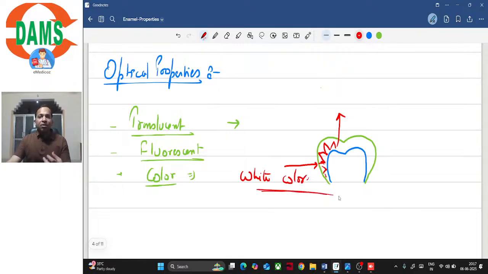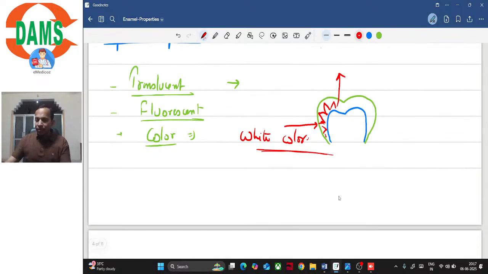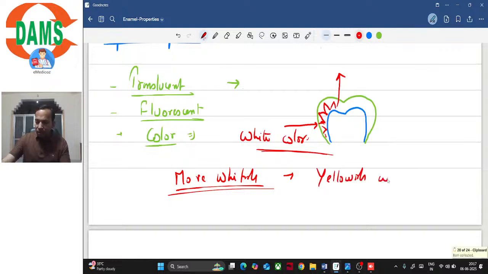And this all happens when the tooth is new, when the enamel is not yet fully mature, right? So initially when the tooth is newly erupted, the tooth appears more whitish. So we can describe the appearance as yellowish white or greyish white.